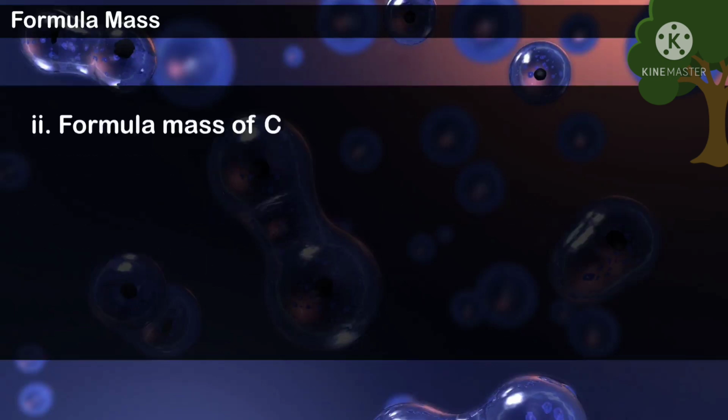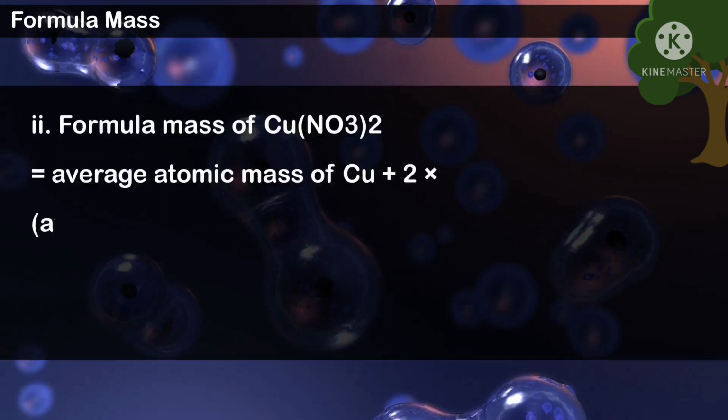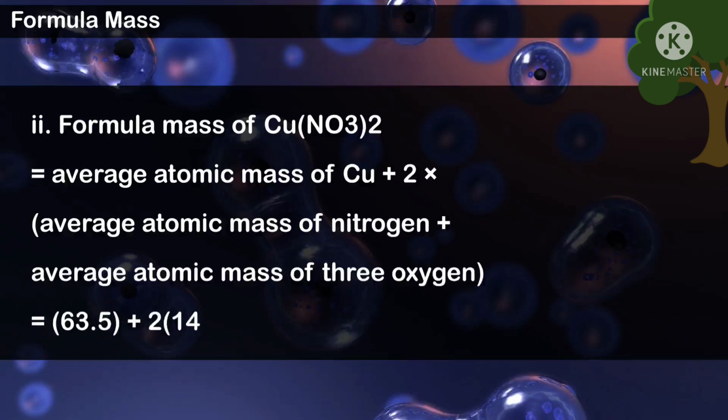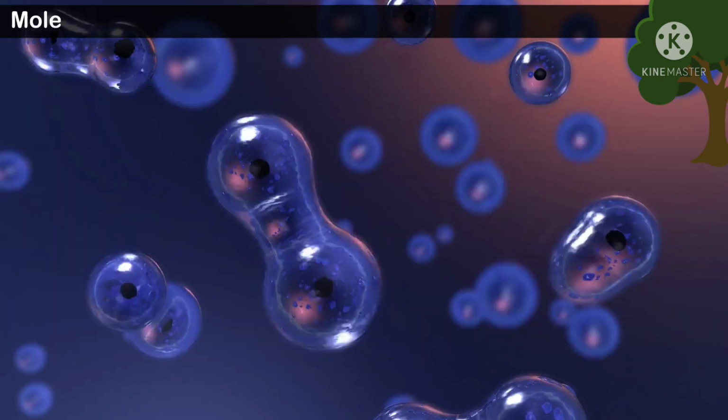Formula mass of Cu(NO3)2 equals average atomic mass of Cu plus 2 into average atomic mass of nitrogen plus 3 into 2 average atomic mass of oxygen equals 63.5 plus 2 into 14 plus 6 into 16 equals 187.5 U.